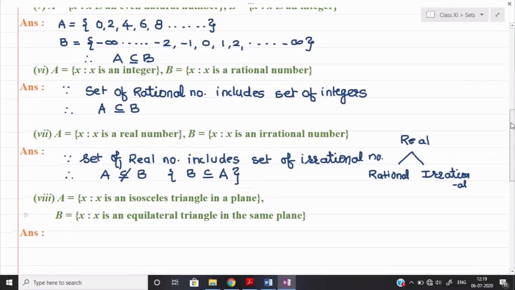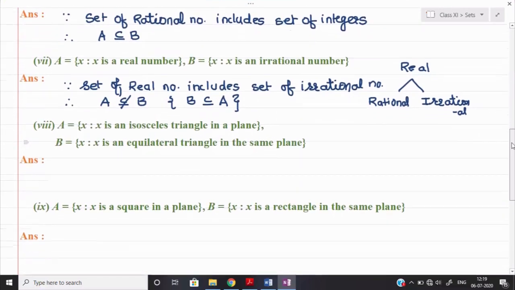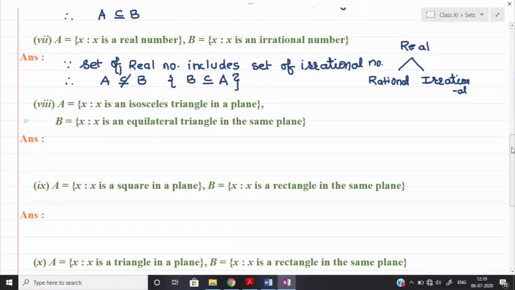Now see the part number 8. In the 8th part, they are saying set A: X is an isosceles triangle, and set B: X is an equilateral triangle. So see, one thing you decide, can we say that every isosceles triangle is an equilateral? Definitely not. Every equilateral can be isosceles, but every isosceles cannot be equilateral. So we can say that here,